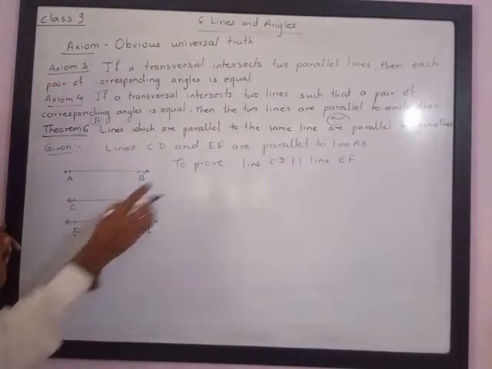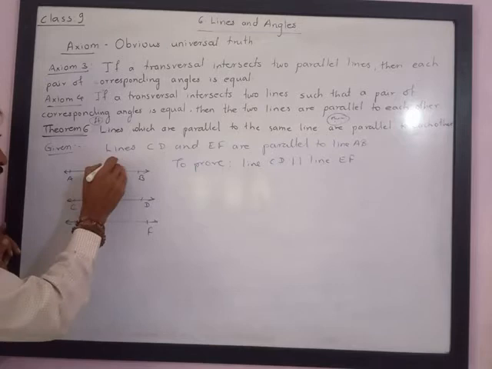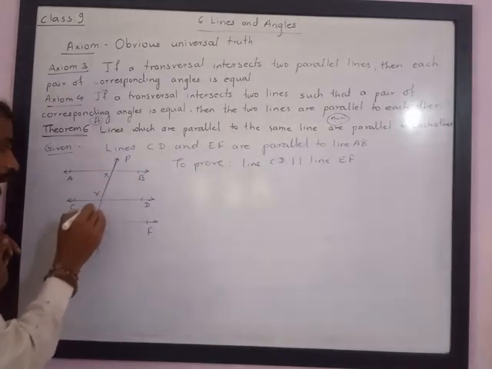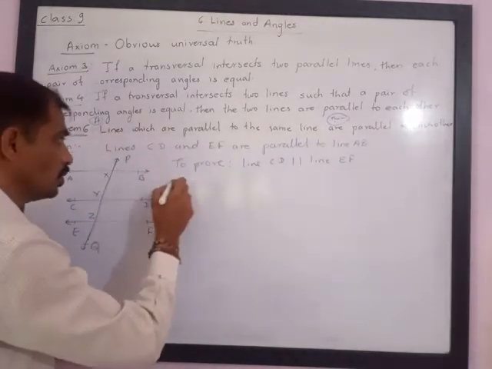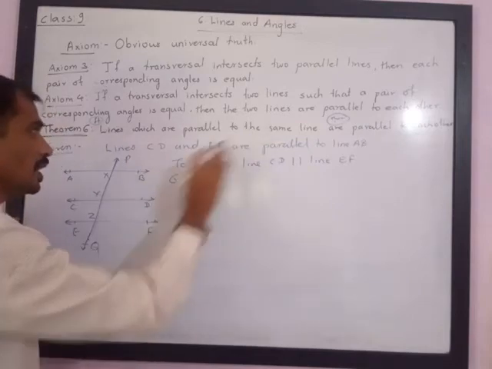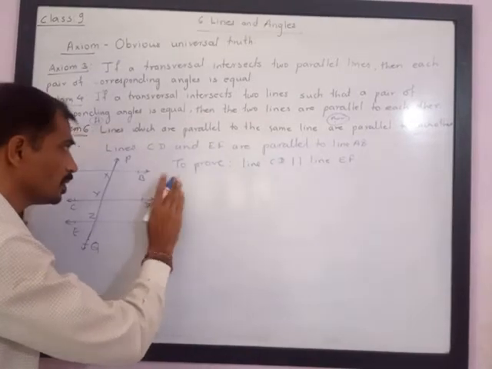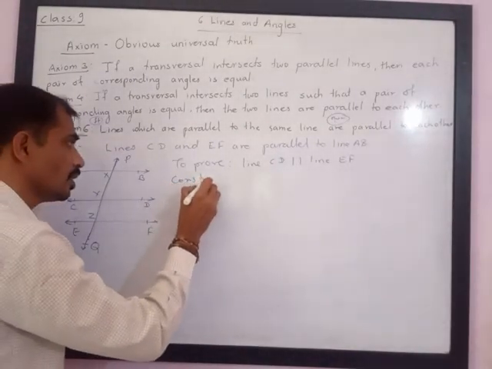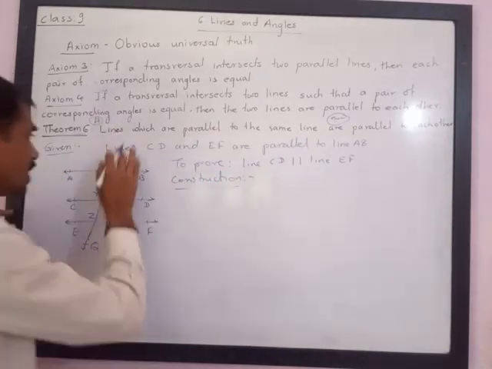So for this, understand, I will need some transversal. I will take the transversal PQ intersecting these lines at X, Y and Z. So we are given that AB is parallel to CD, I have written here. So let us prove this. I have taken this X, Y, Z also. So this is the construction I have constructed, and I will write it in construction.